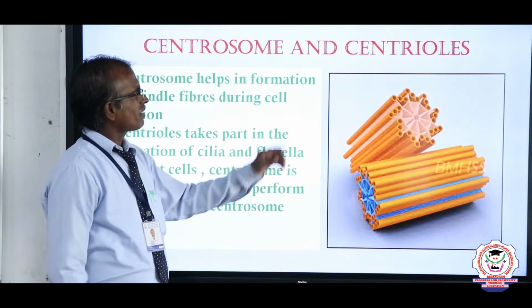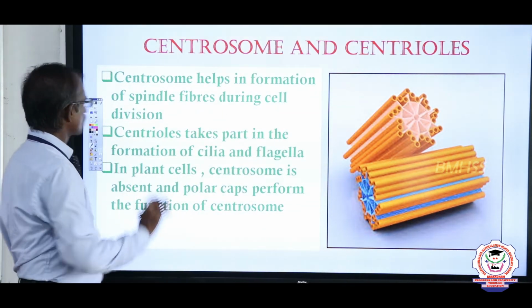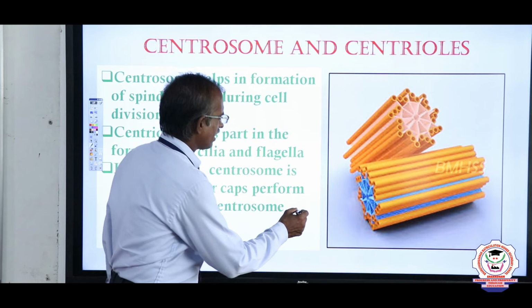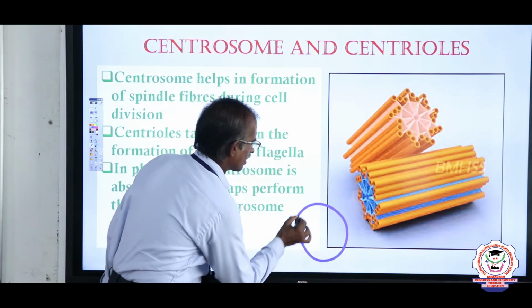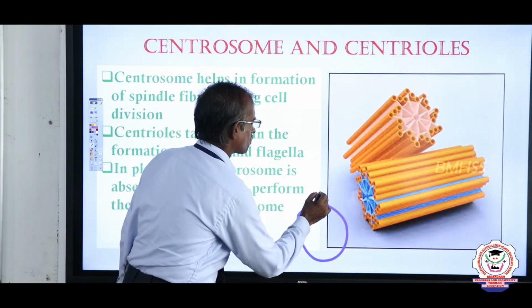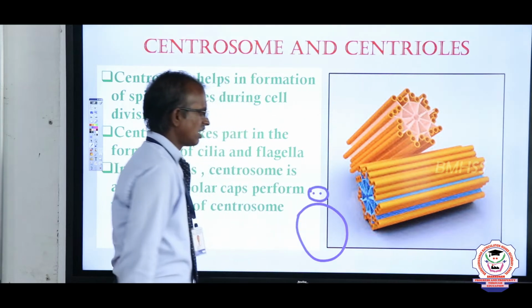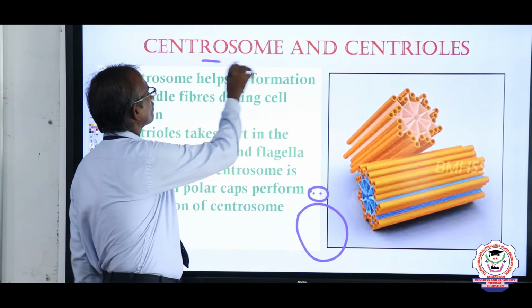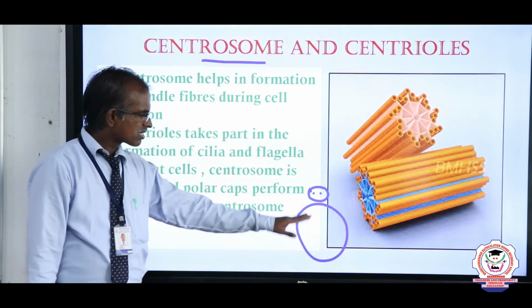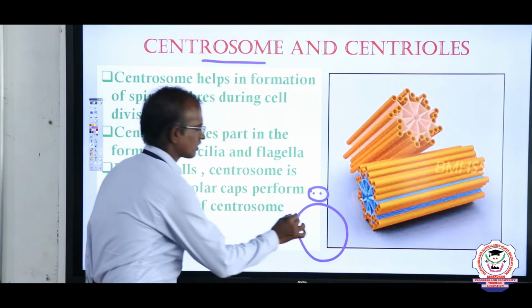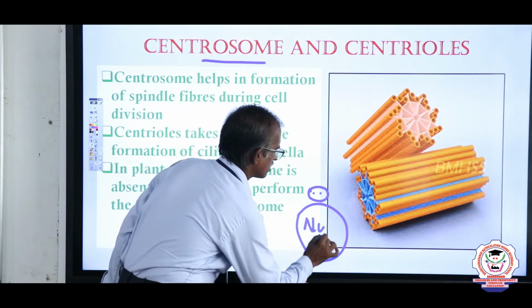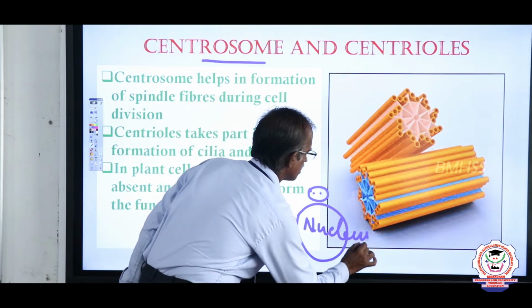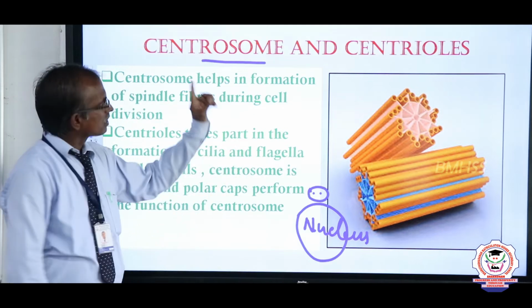The centrosome and the centrioles. What is meant by centrosome? If you look near the nucleus, two dotted-like structures are seen in the animal cell. The centrosomes are present only in the animal cell, just near the nucleus. Near the nucleus, the two dotted-like structures are called the centrosome.